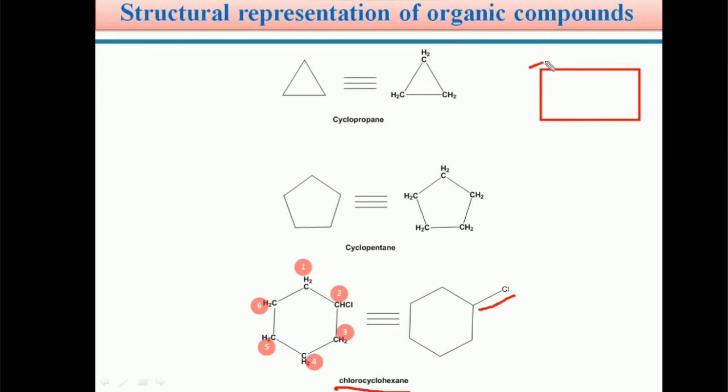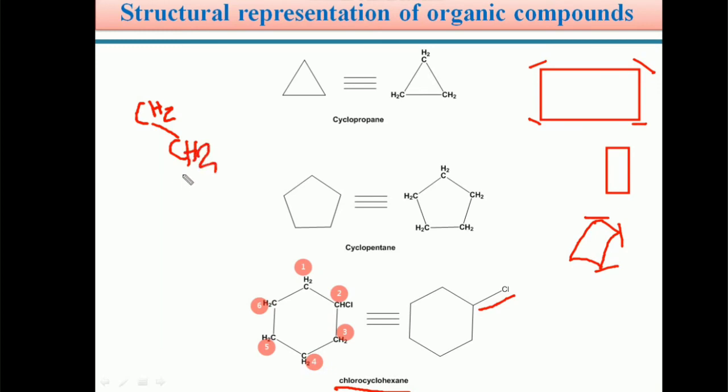Here CH2, CH2, CH2, CH2. Or you can write this cyclobutane in a kite kind of shape, with CH2 at each corner, and because the space is not enough we write the groups here.